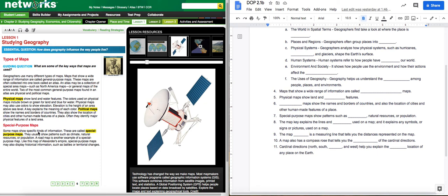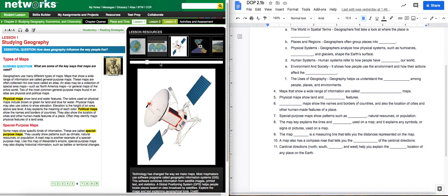Continuing on, some maps show specific kinds of information. These are called special purpose maps. Remember, up here we were talking about common or general purpose. Now we're down here with special purpose maps. They usually show patterns such as climate, you're blank for number 7, natural resources or population. A road map is another example of a special purpose map. Like this map of Alexander's empire, special purpose maps may also display historical information such as battles.